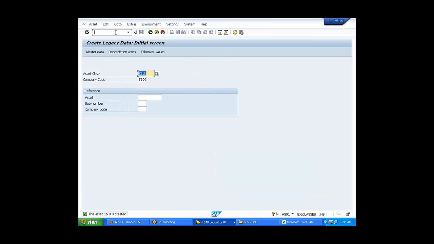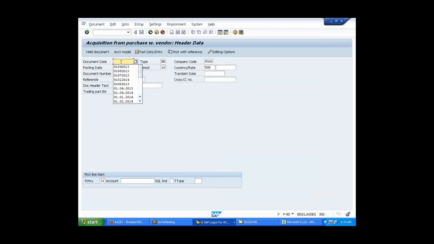Done, right? Now the 16th asset, I need to purchase on what date? Let's save it on the same April 1st. Capitalized date, right? No, the acquisition date. Why the same day? Because my asset was purchased on the same date. Acquisition date. Oh, okay.